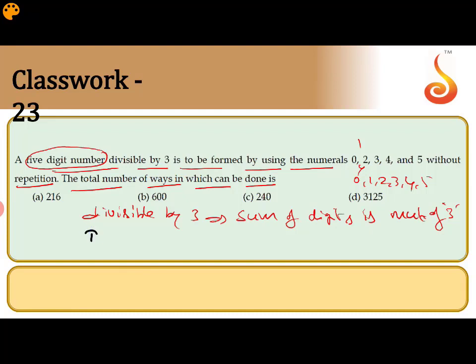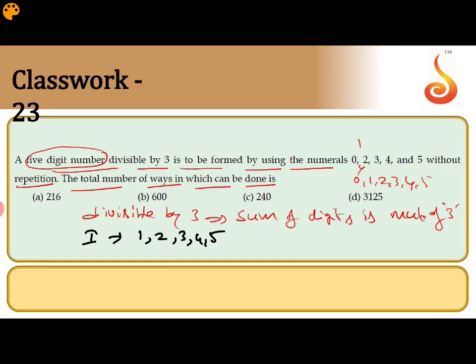I can take the first choice 1, 2, 3, 4, 5. If you add all the numbers, what comes? 15. 15 is a multiple of 3. So you get this one combination.